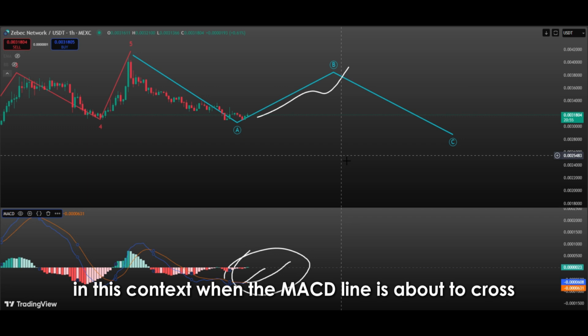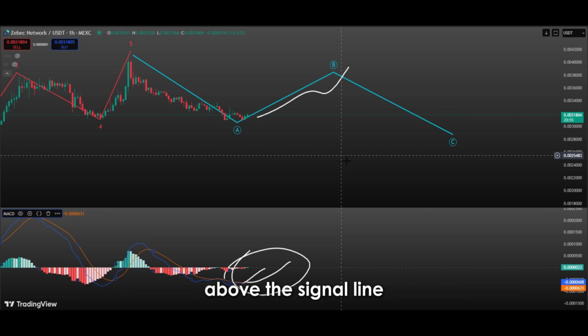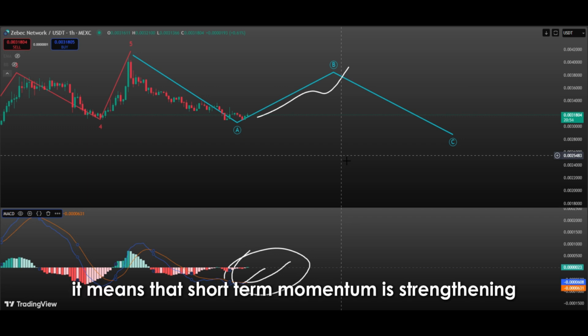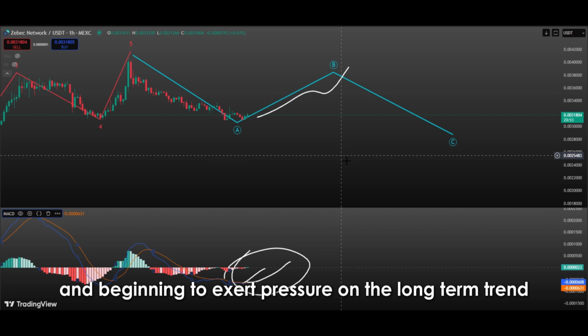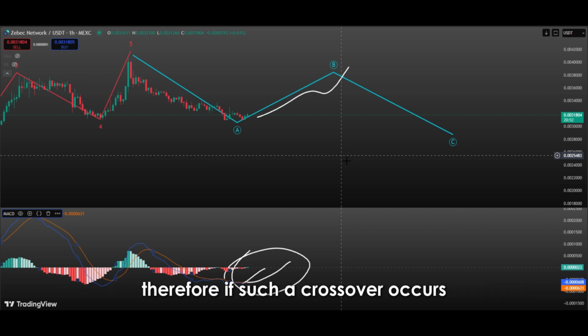In this context, when the MACD line is about to cross above the signal line, it means that short-term momentum is strengthening and beginning to exert pressure on the long-term trend. Therefore, if such a crossover occurs, it's highly likely that the price will be in upward momentum.